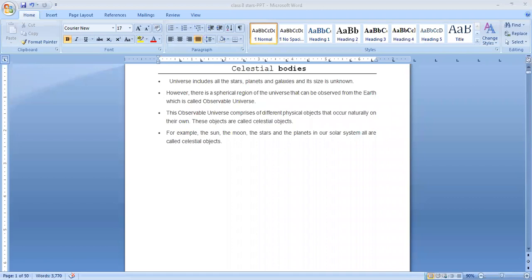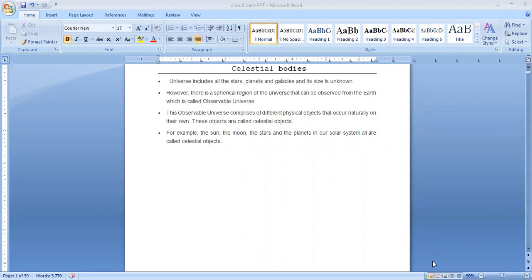Good morning, students. Today I'm going to teach the new chapter, that is stars and the solar system. It's one of the interesting chapters. In this chapter, you want to know first what are celestial bodies. It's a very common term. All of you know, I hope.